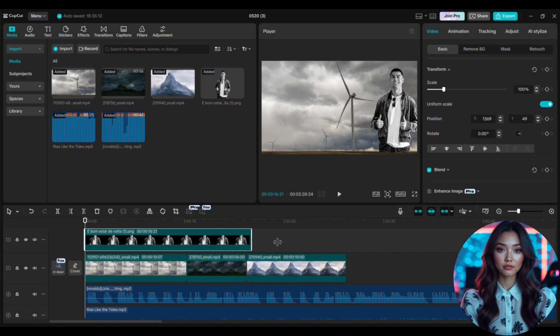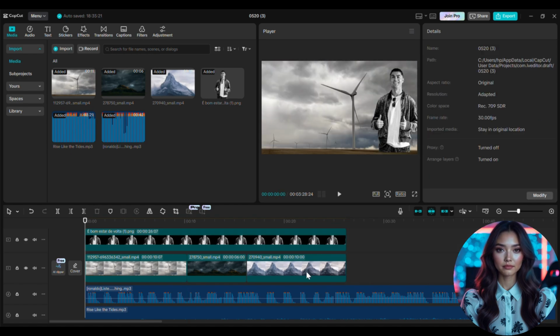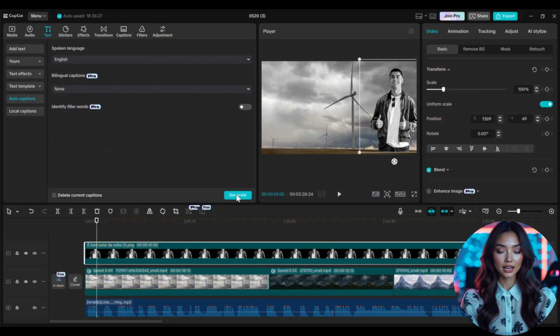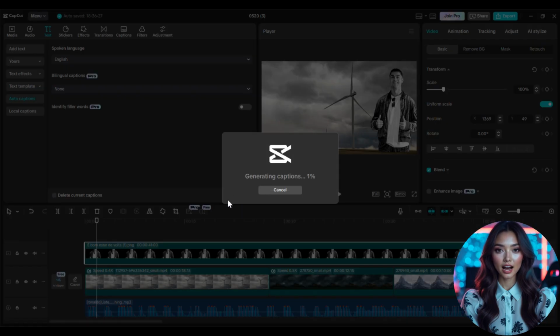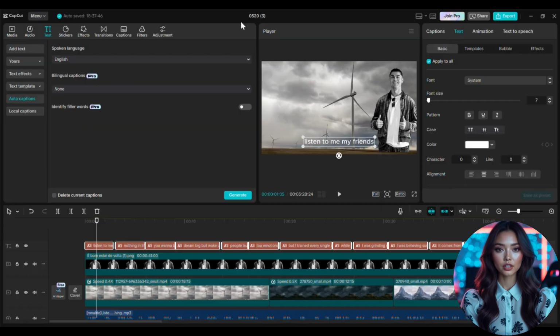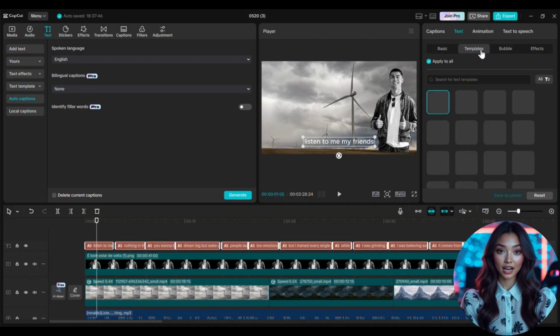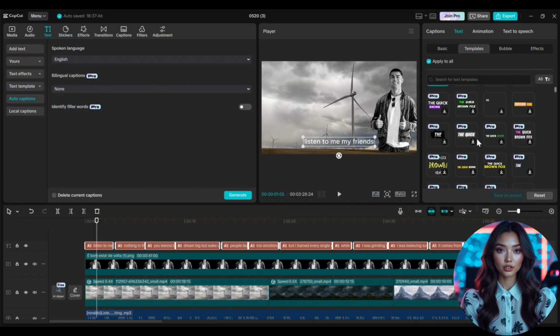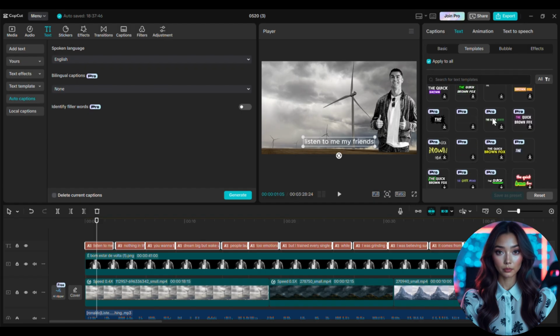6. Lower the music volume so the voice stays clear. 7. Apply a cinematic filter. 8. Add slight zoom for motion. 9. Export the video in HD. Your video is ready. You just created a complete motivational video using only free AI tools. No voice recording, no camera, no experience, just smart tools and a step-by-step process.